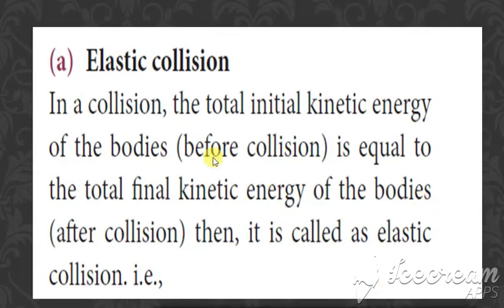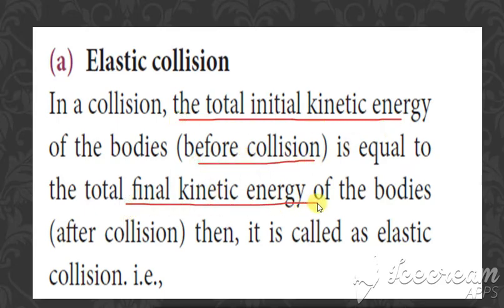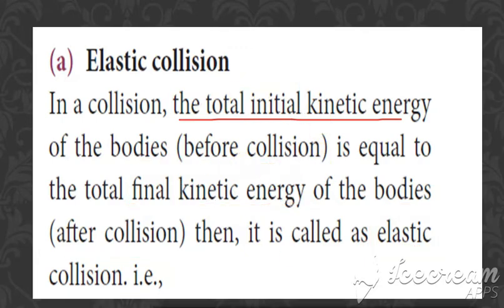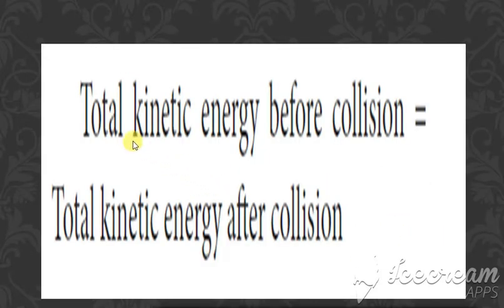In a collision, if the total kinetic energy of the bodies before collision is equal to the total kinetic energy after collision, that is, initial kinetic energy is equal to the final kinetic energy, then that type of collision is called an elastic collision. Clear? So we can say that in the elastic collision, the kinetic energy is conserved. Conserved means it is the same, it does not change.